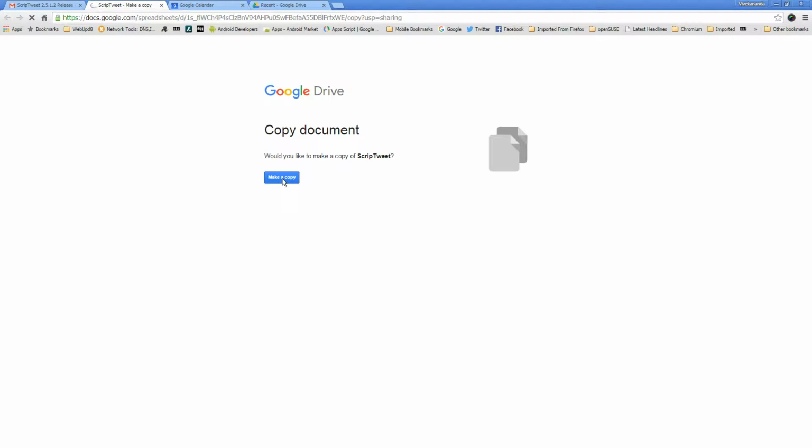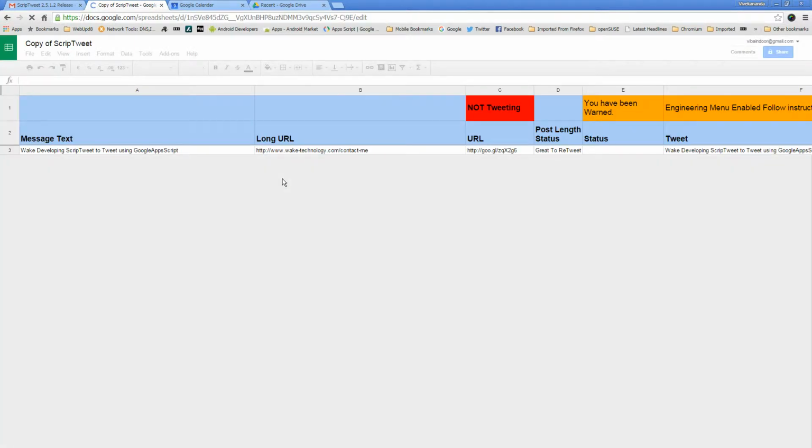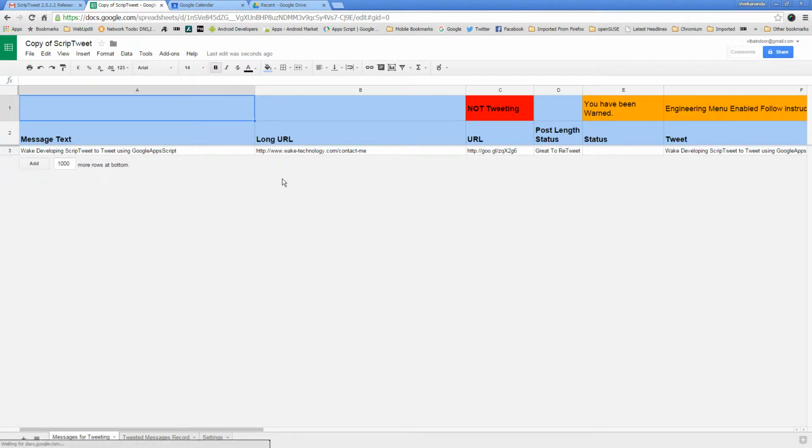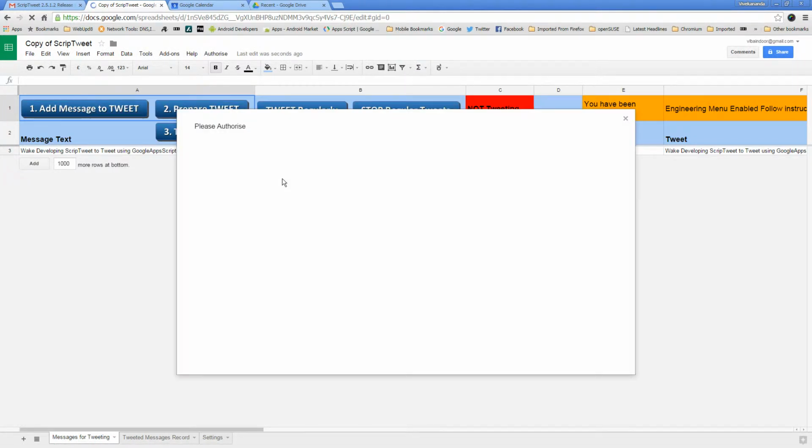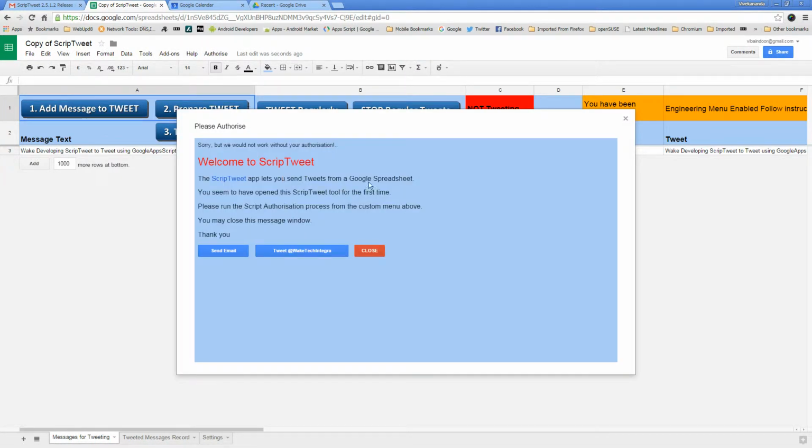I need to wait a few seconds for it to actually make a copy on Google's servers, and it opens a new window here. It says, sorry, but we would not work without your authorization. Welcome to ScripTweet.